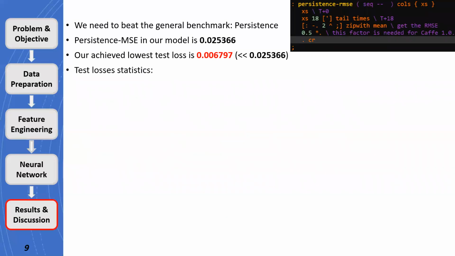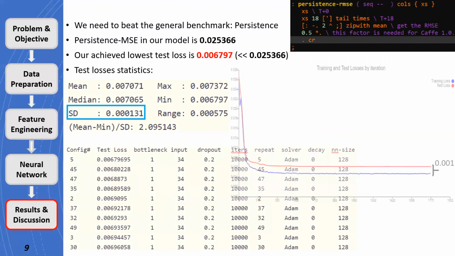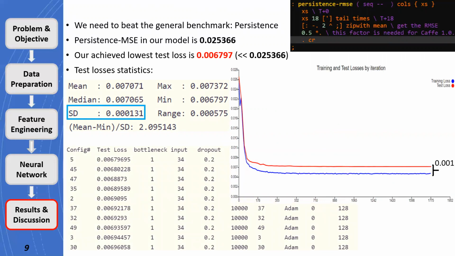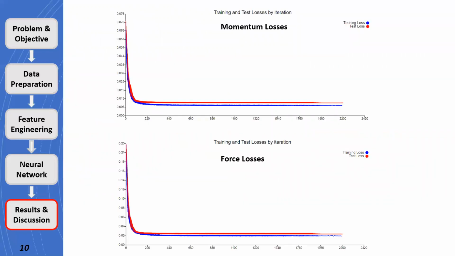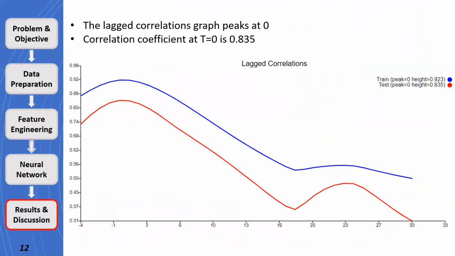As shown in the statistical calculation, the small value of standard deviation demonstrates our model is stable, and in the loss graph, the difference between training and test loss is only 0.001, which shows there is no overfitting in our model. The plotted momentum and false losses also support this point. The prediction graph shows our model generalized very well from training data to test data. The nearly linear relation in both scatter plots is also preferred in forecasting. The zero lag in the lag correlation graph further reveals our model is well optimized and can predict timely.